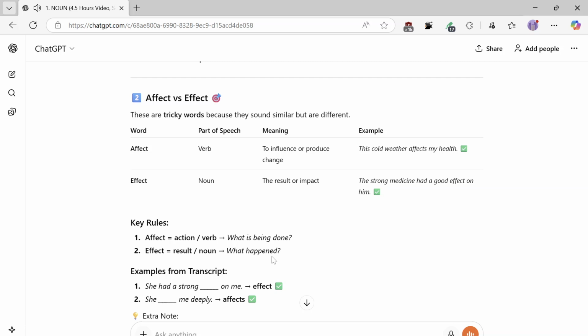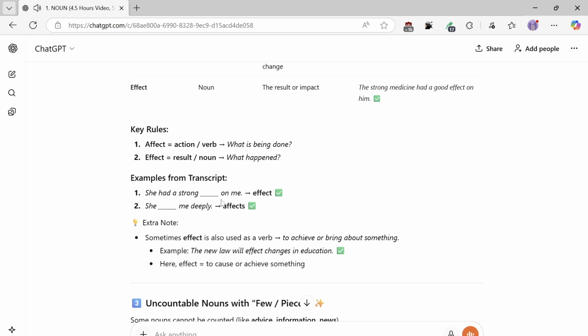Examples from transcript. 1. She had a strong effect on me. 2. She affects me deeply. Extra note: sometimes effect is also used as a verb, to achieve or bring about something. Example: the new law will effect changes in education. Here, effect equals to cause or achieve something.